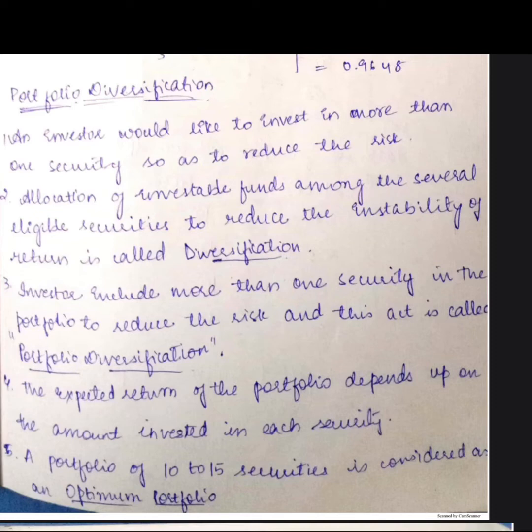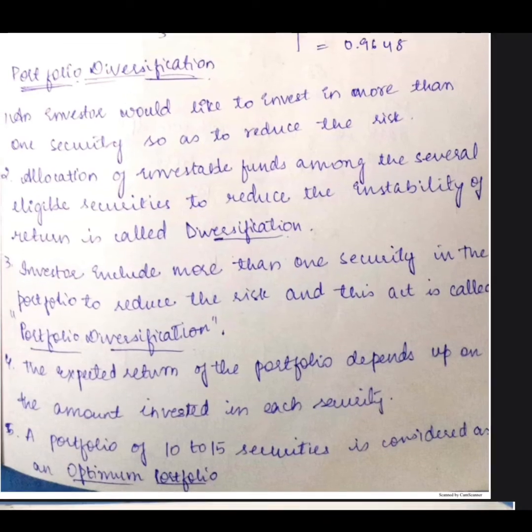That's it. Okay, the expected return of the portfolio depends upon the amount invested in each security. Obviously, depending upon the amount which you are investing, you get the return, right? So the last one is that a portfolio of 10 to 15 securities is considered to be an optimum portfolio. If you want a portfolio to be perfect, you should have a minimum of 10 to 15 securities in that portfolio. That's it, girls. This is all about your portfolio diversification.